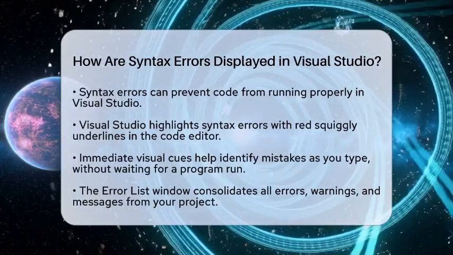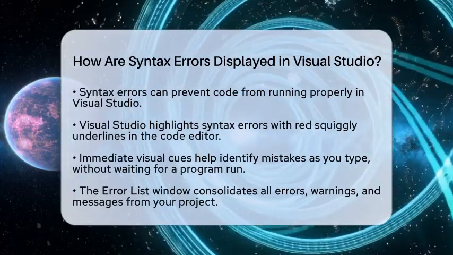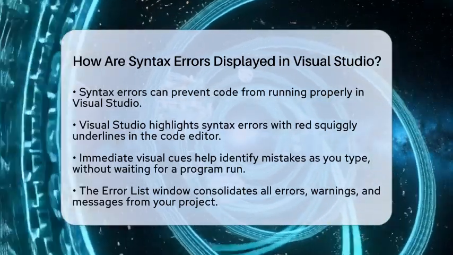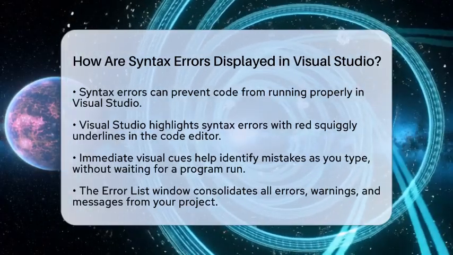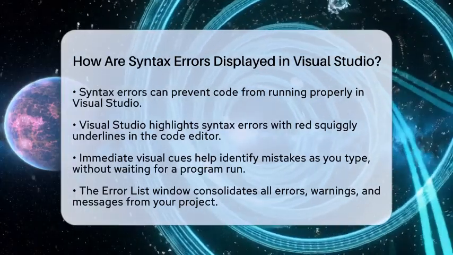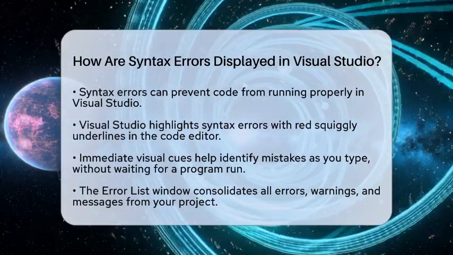First off, when you write code that has a syntax error, Visual Studio highlights it with red squiggly underlines. This immediate visual cue is right there in your code editor, making it easy to notice mistakes as you type. No need to wait until you run your program to find out something is wrong.